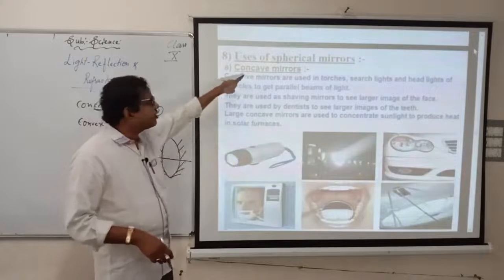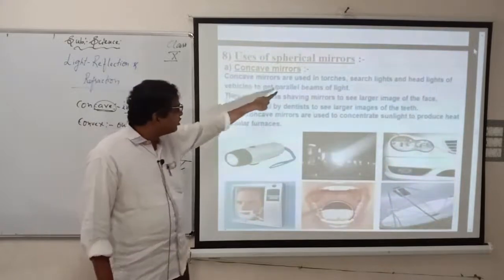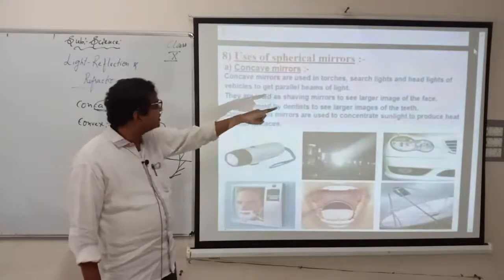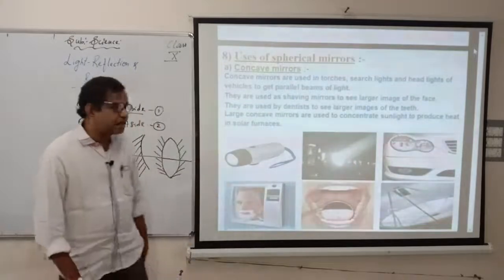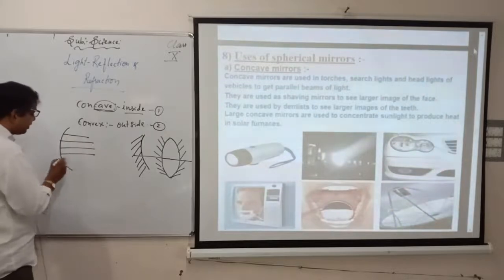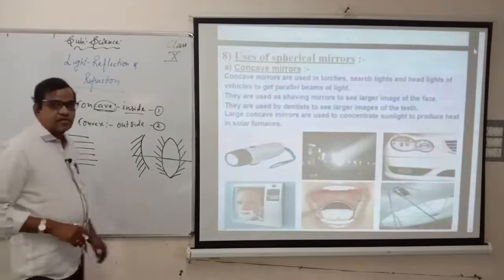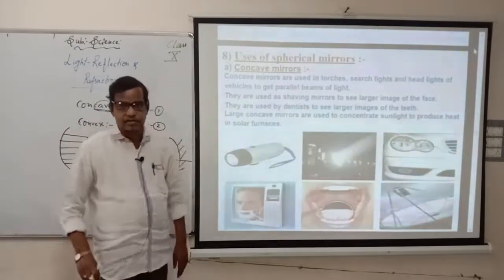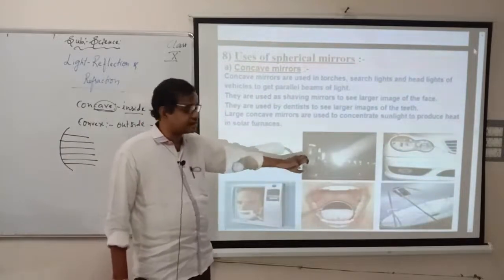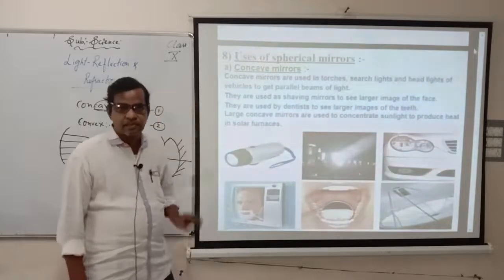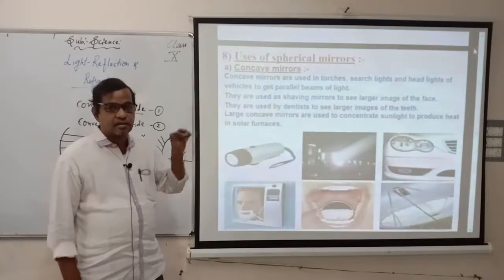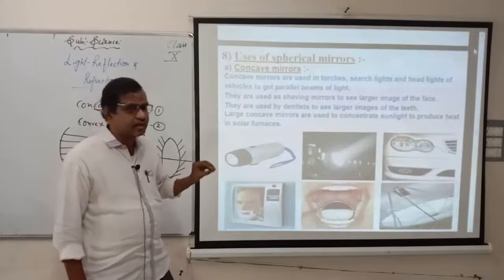For example, concave mirror. What are the uses of concave mirror? He has given there: concave mirrors are used in torches, you can see the torch here, searchlights, same thing, and headlights of vehicles to get a parallel beam of light. Parallel beam of light in the sense, if it is concave, the light will always be parallel. If the light is parallel, it will be strong and bright also. That is the reason why they are used in torches, big light systems and headlights of vehicles, so that the light will be very sharp and there will be more illumination in this part.